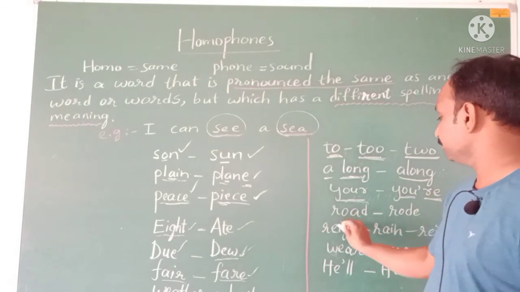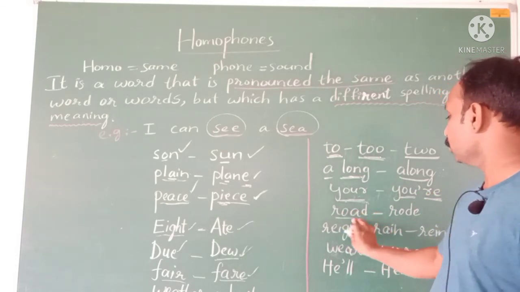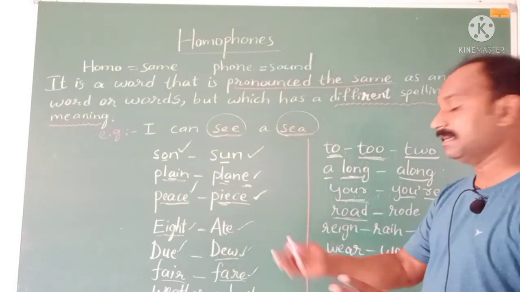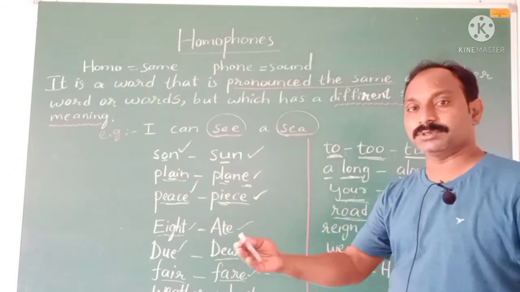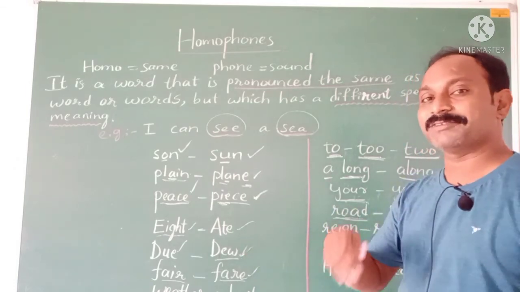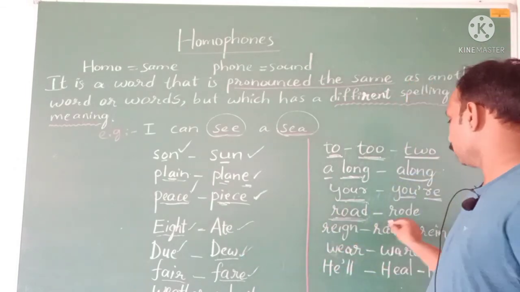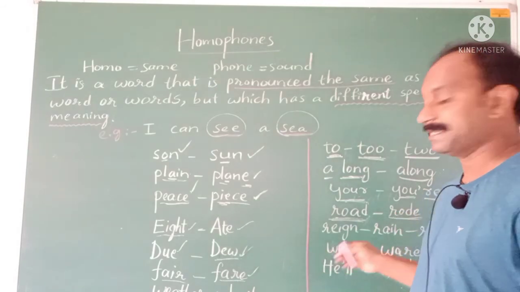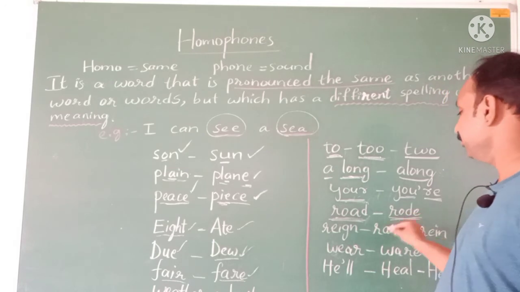Okay, next one here, road and rode. This is the road, the wide area which is used for transport, for people to go from one place to another place. And this rode means ride, rode, ridden. This is the verb second form of ride.